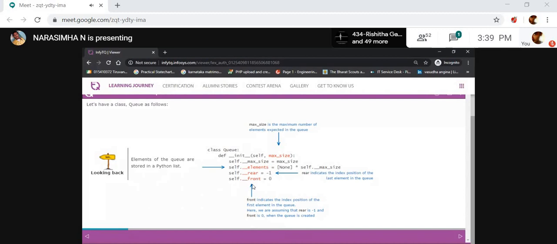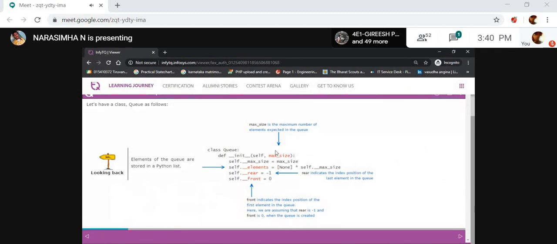When the rear is less than the front, then the queue is empty. Otherwise, the queue has some data, right? See here, it represents the elements in the queue. Next is the maximum queue size. Here also you need to mention the size.